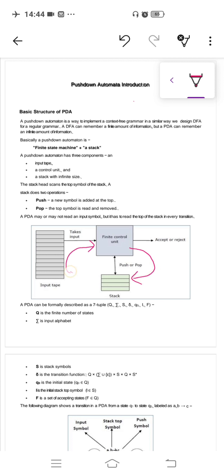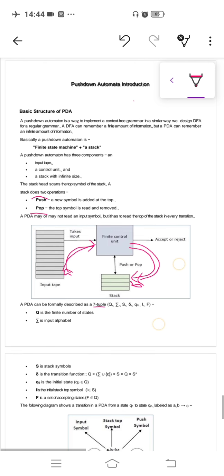For example, it reads input here and places a stack symbol B on the stack. It depends on the logic, or on the type of problem, what we have to do. So simply read input from the input tape, process, and perform operations accordingly on a stack. Basically, a pushdown automata performs push and pop operations on a stack according to input. It contains 7 tuples. A finite automata has only 5 tuples, but here it contains 7 tuples.